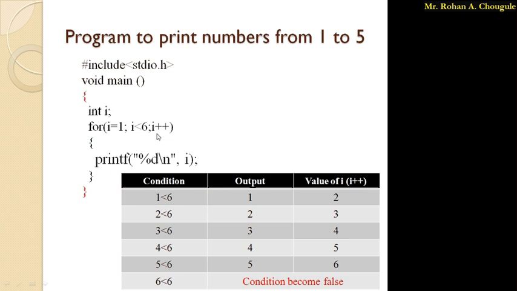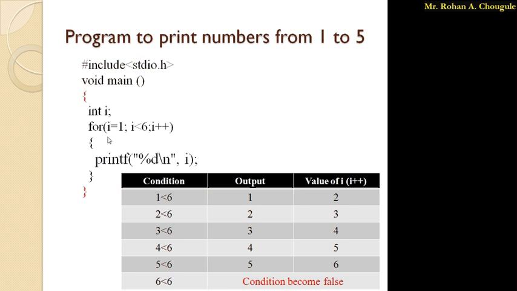So here I have to increase the value from 1 to 5: 1, 2, 3. So I have used the increment operator. If you want to decrease the value from 5 to 1, then you can use the decrement operator. But here in this case I have to increase the value, so I have used the increment operator, that is i plus plus. So as I said, I have initialized the value of i to 1.